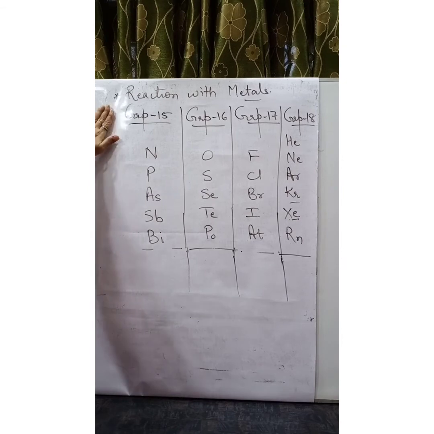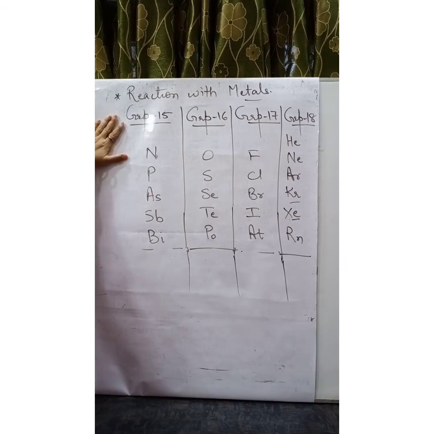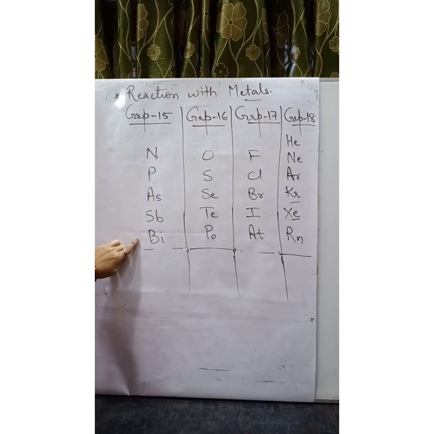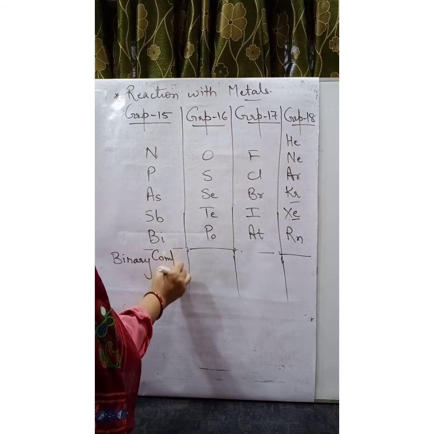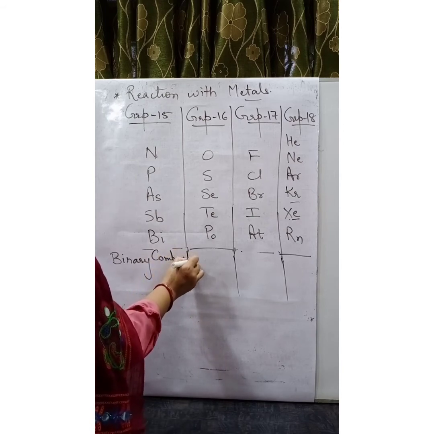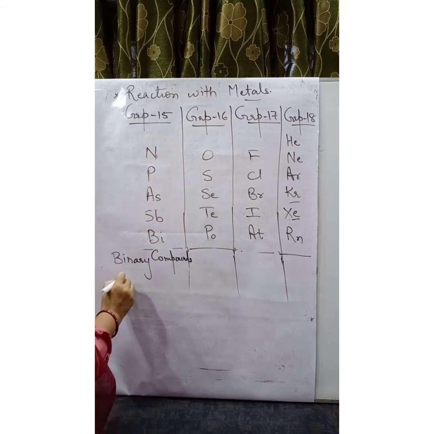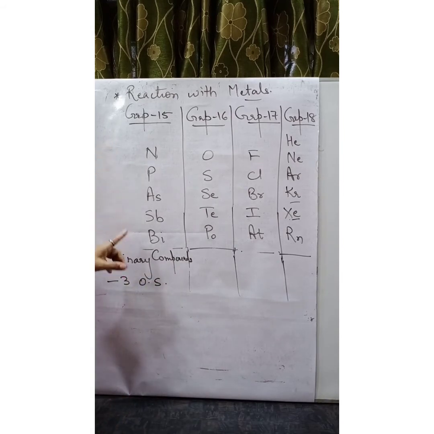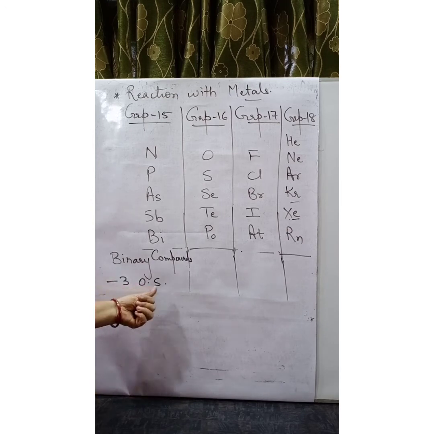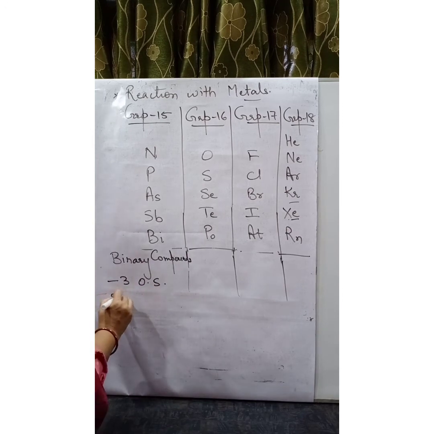The next chemical property is reaction with metals. Group number 15 elements react with metals to form binary compounds in which these elements exhibit -3 oxidation state, because metals have the tendency to lose electrons and these elements behave as electron gainers.